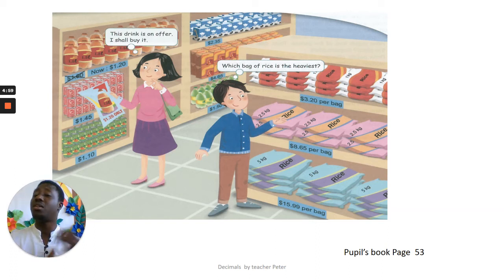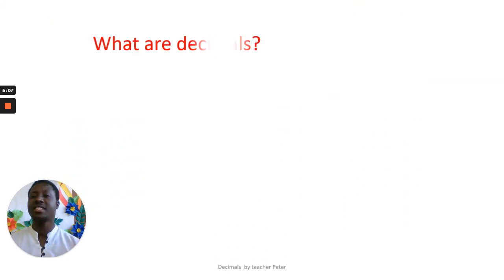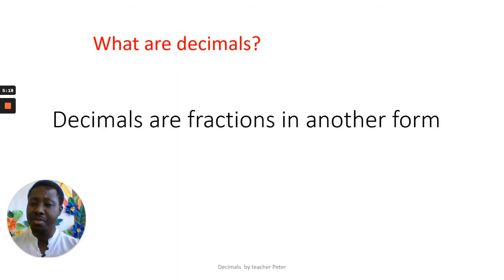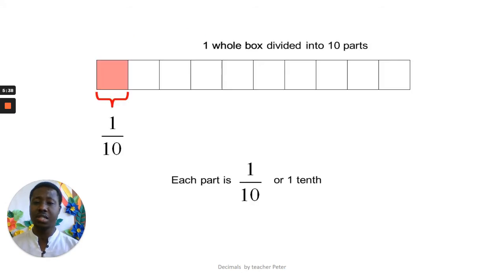So that is what we'll be talking about: decimals. We'll be talking about point, point, point. The question will be, what are decimals? When we say decimals, what are they? Decimals is when we express a fraction in another form. It goes with fraction. Remember we did fractions before, like 1 over 2, 6 over 7. Now we will express it in a different form, and it's called decimals. You'll be dealing with the point. I'll show you.